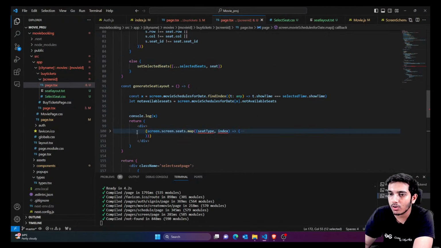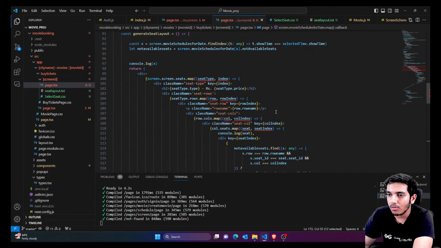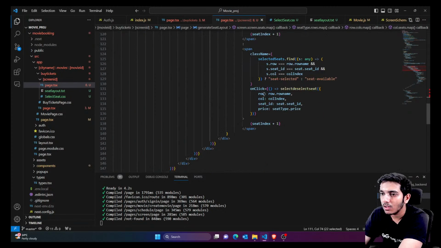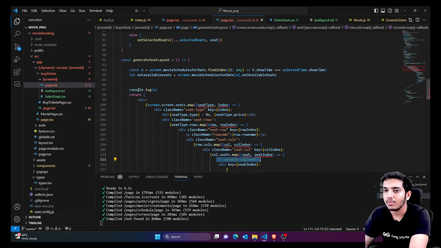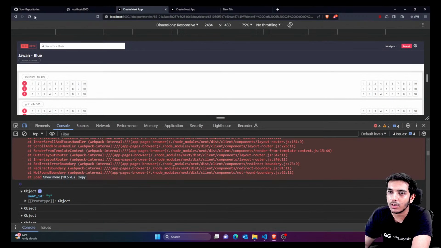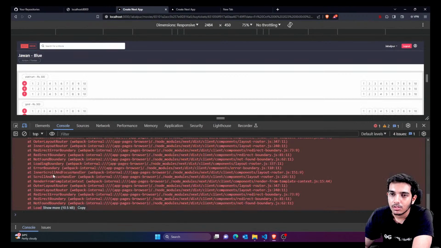Let me just fix the layout also. So inside this layout, we were printing a few things. So I'm just gonna remove this from here. Everything else is fine. And I'll also remove this from here. Just remove all the console logs so that your experience is better.